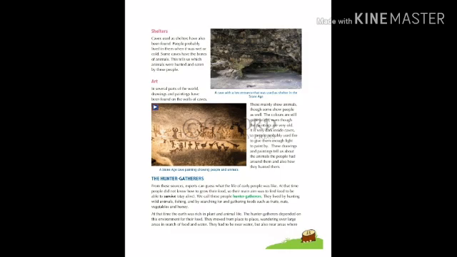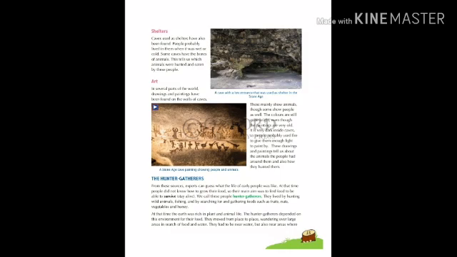From these sources, from the caves, from their stone tools, experts can guess what the life of early people was like. At that time, people did not know how to grow their food, so their main aim was to find food to be able to survive or stay alive. We call these people hunter gatherers.